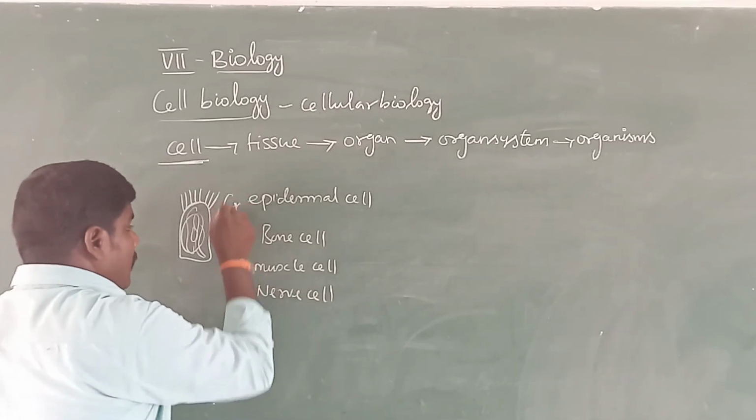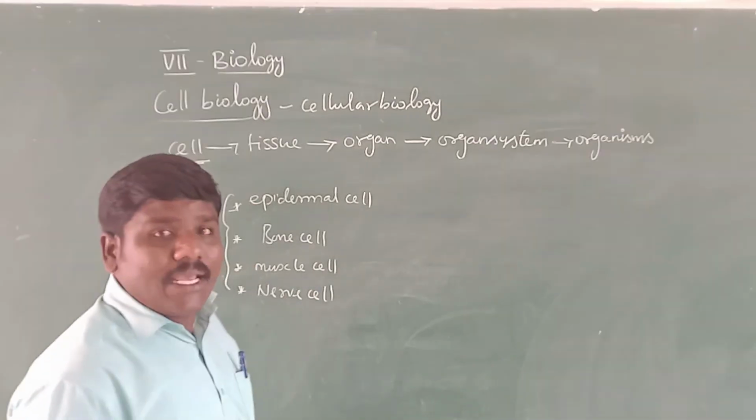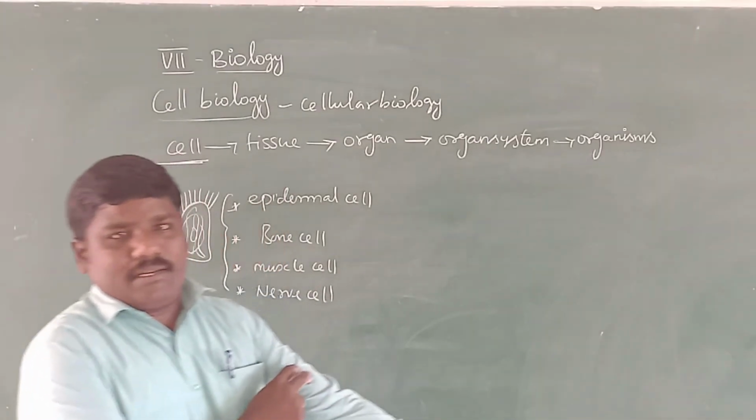So many different types of cells are present in our hand.